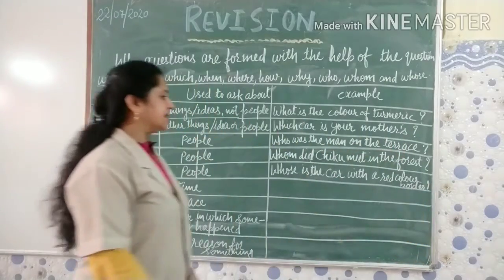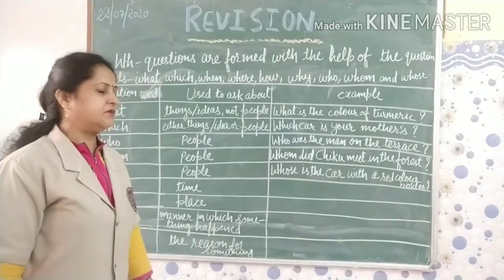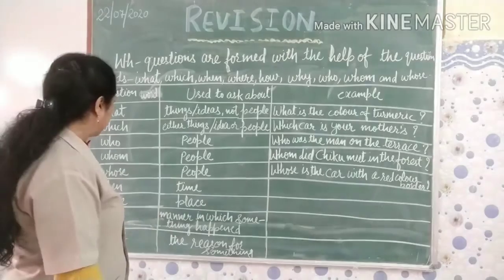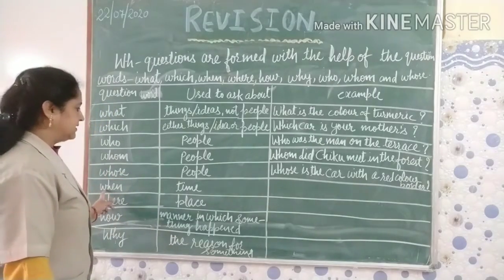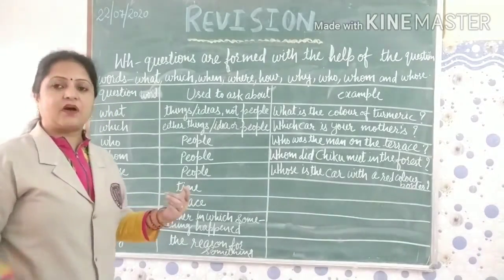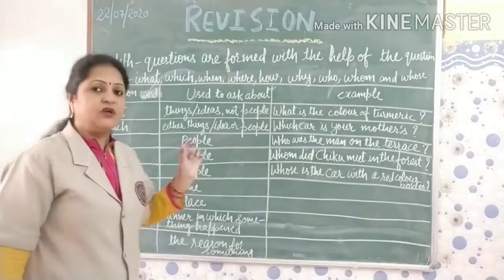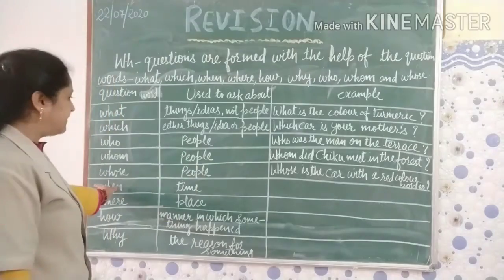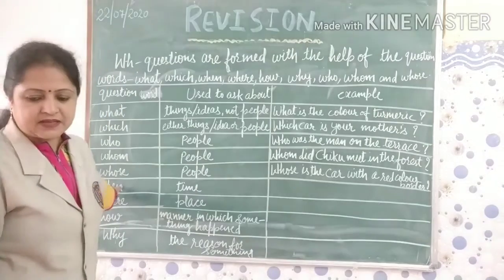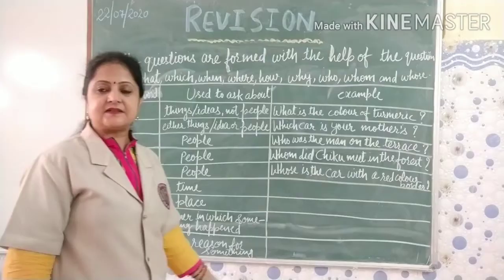Okay, whose is the car with a red color border. So next one here is when. So when we use when to ask about time. Whenever we need to ask about time, we use the question word when. So let's take one example here. When will the hunters come back?